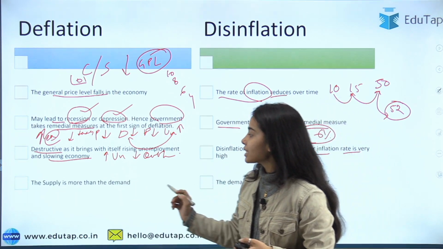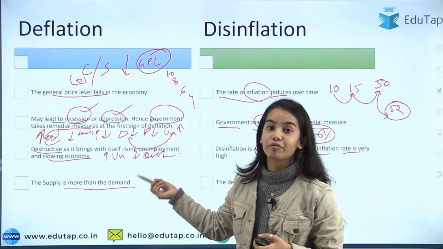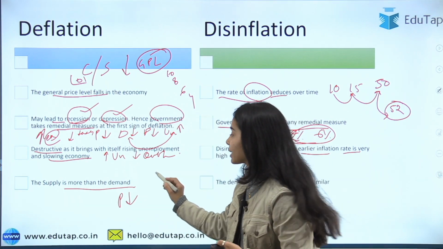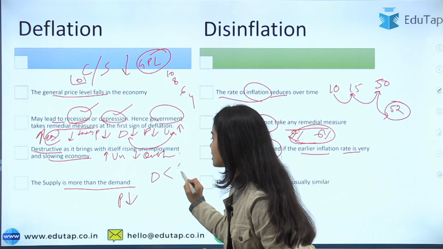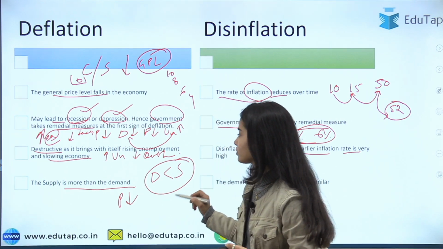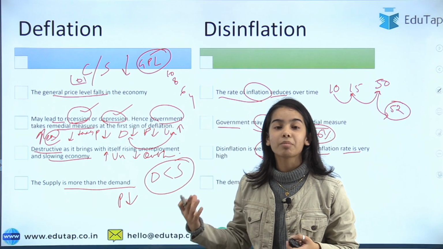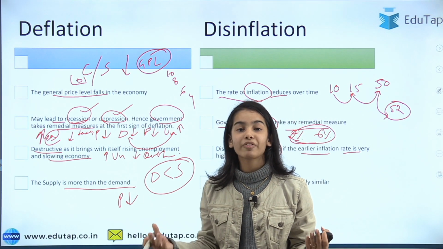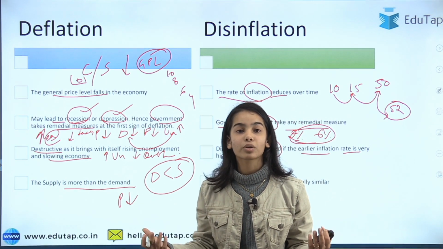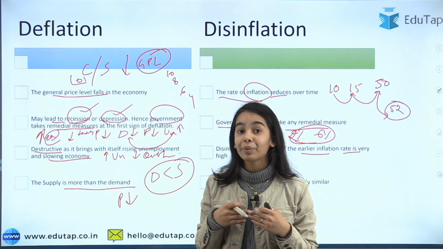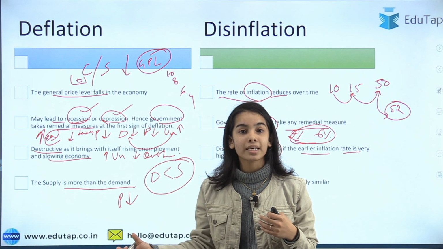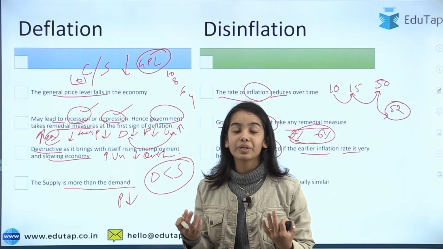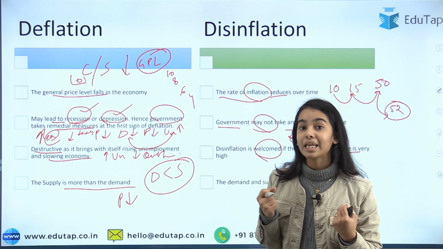The last one is that the supply is more than the demand in deflation. See how, in the starting, the prices have gone down, because the demand is less than the supply. The supply is more than the demand, that's why the price has reduced. Maybe the policies are not very good for the consumers. The consumers are very apprehensive because the stock market has crashed, or the government is not very stable in the country, so the people of the country are very apprehensive.